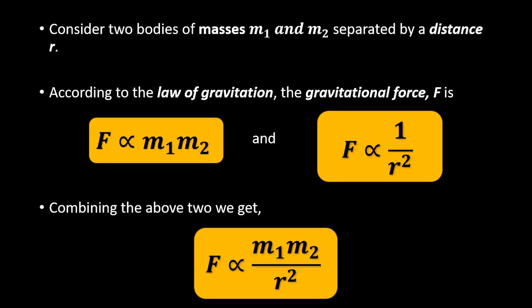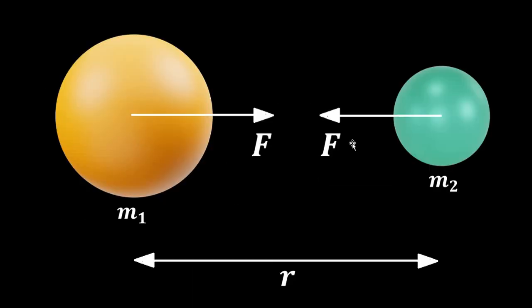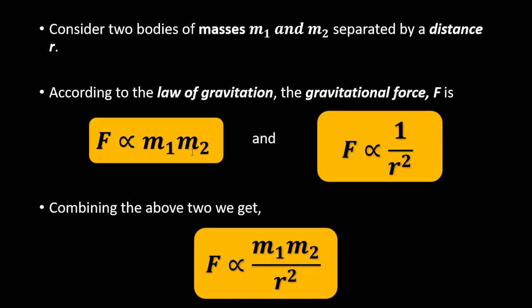As per the universal law of gravitation, the important thing is that the gravitational force is directly proportional to the product of the two masses. So as the mass of the pair increases, the gravitational force also increases. If either of the masses increases, the gravitational force increases, and it is inversely proportional to the square of the distance.